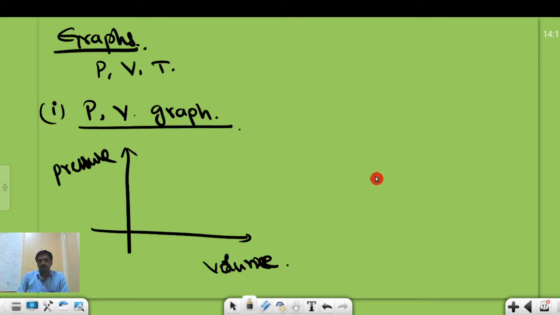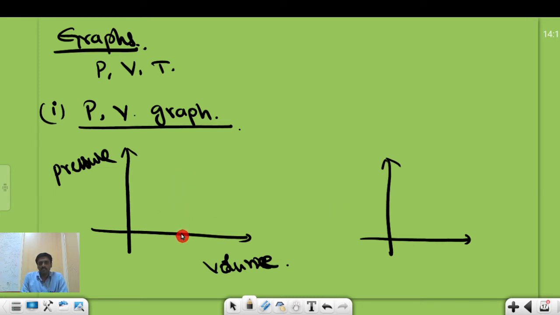There are two types of graphs we can draw here, because at constant volume the pressure of the system can increase or decrease. If I supply heat energy to the system, the pressure must increase. If I take heat energy from the system, then the temperature will decrease, and the pressure of the system must decrease, because the kinetic energy depends upon the temperature of the system, and the collisions decrease. That is the thing.